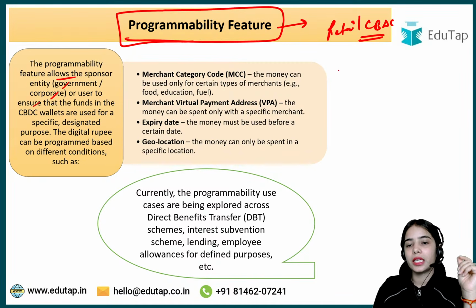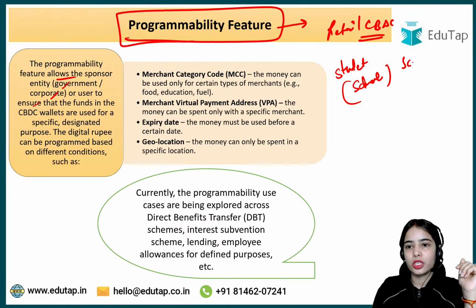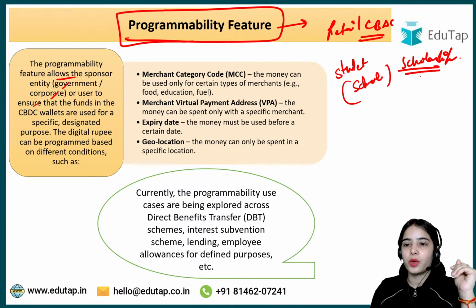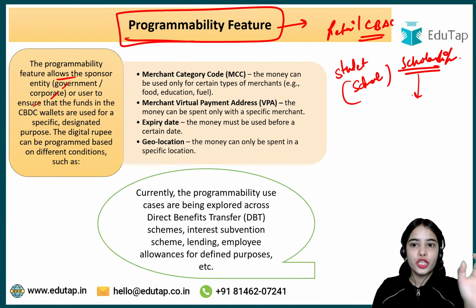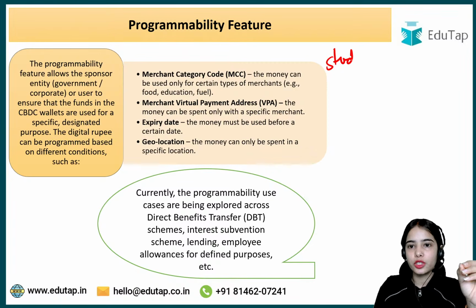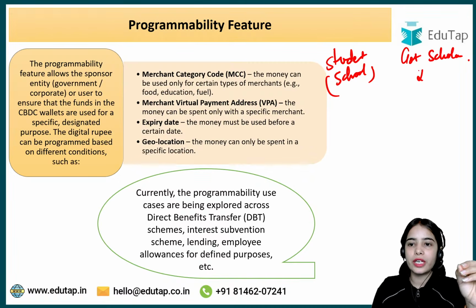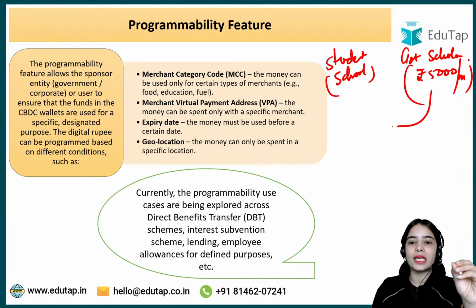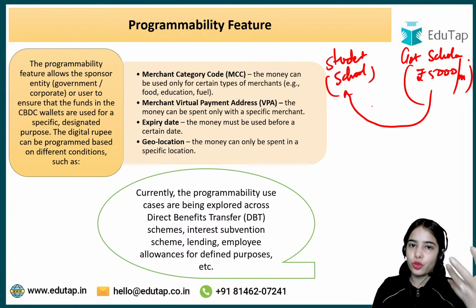Let's say that a student in a school is getting a scholarship. Now, we want the scholarship to be used for paying the school fees. Let's say the student is in a school and the government is giving the scholarship of, let's say, rupees 5,000 per month. The government wants this to be used for education only.